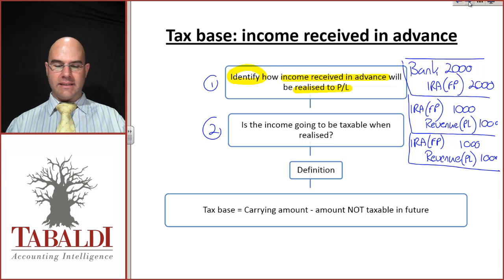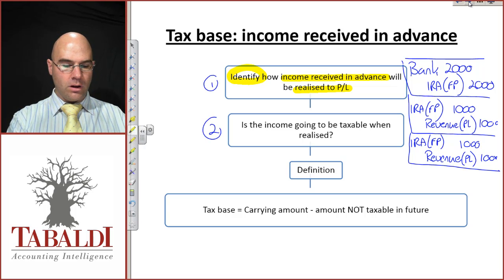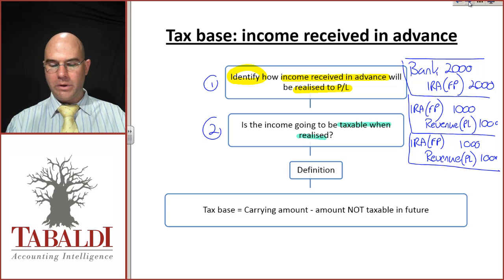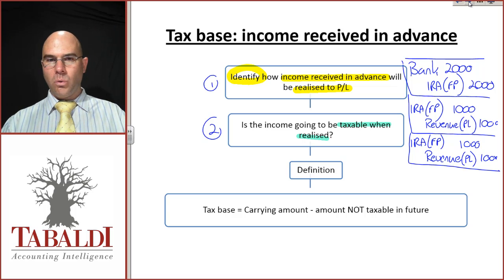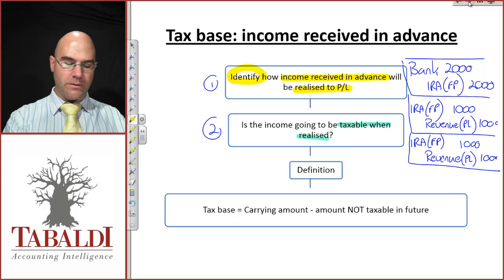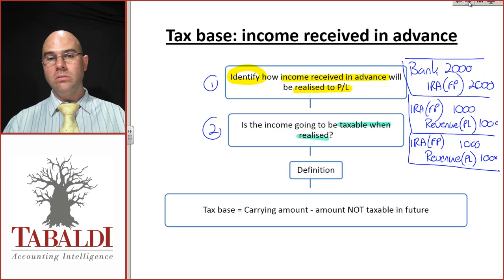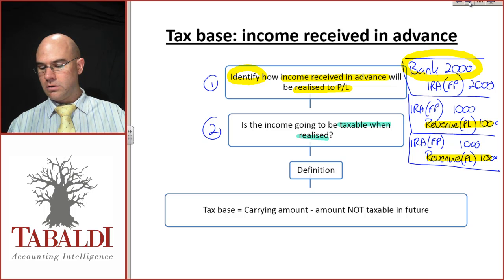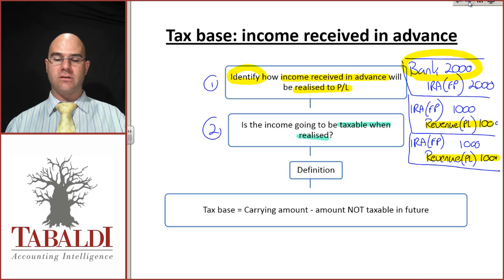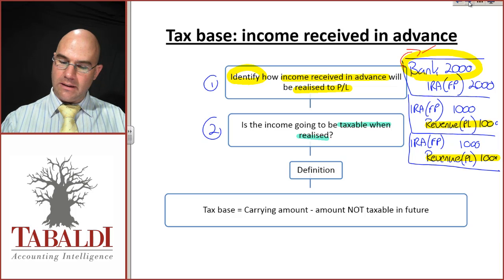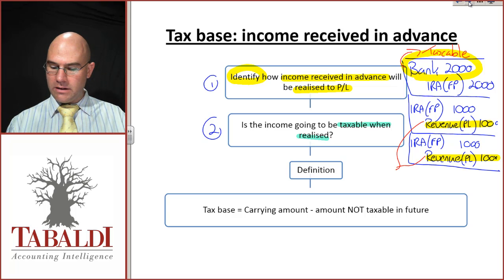Then the second step is, ask yourself, is this income going to be taxable when realized? Looking at my journals, where does the tax man get involved here? He is not going to tax you twice, but most tax authorities will work on the earlier of accrual or cash receipt. Here, we definitely received the cash before the items became accrued, so when the cash is received, that's when it will be taxable. The 2 revenue amounts will not be taxable again.